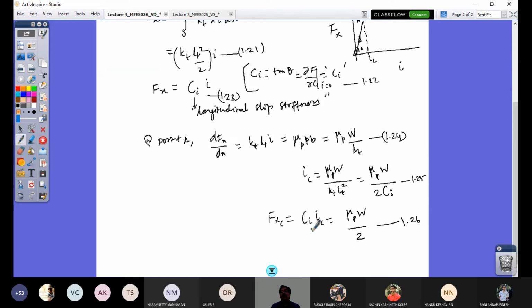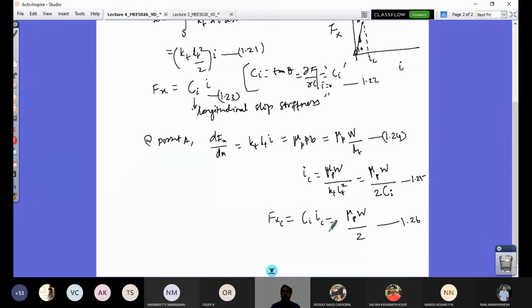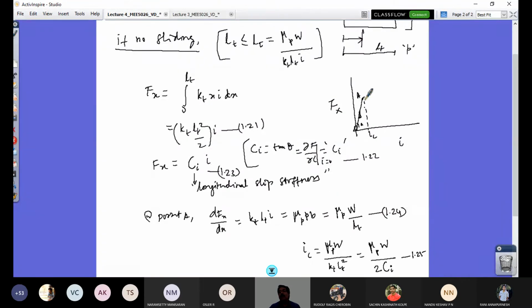So if my entire contact patch is adhered to the ground during the application of the torque, the vehicle would develop only half the potential available from the road interaction. So it is not preferred. I have to increase my slip value further, but it should not go beyond the maximum value. So it has to be the nonlinear zone, and this is the characteristic of this variation. This point is B. We know that here it is mu P times W.